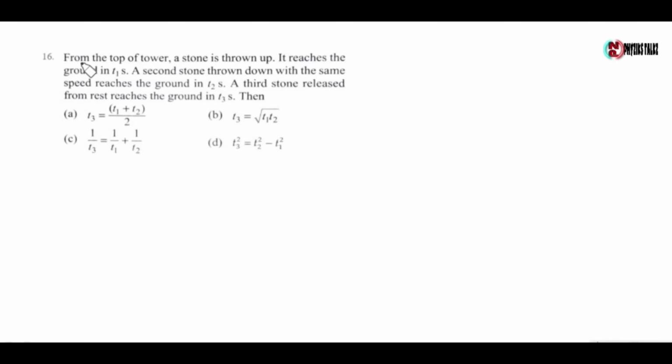Next question, from the top of a tower, a stone is thrown up. It reaches the ground in time t1, and a second stone is thrown down with the same speed and reaches the ground in time t2 seconds, and a third stone released from rest reaches the ground in t3 seconds. Then which is correct? Now let us take the height of the tower as h.